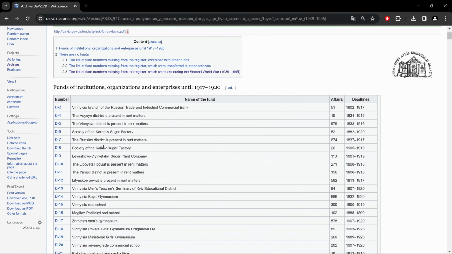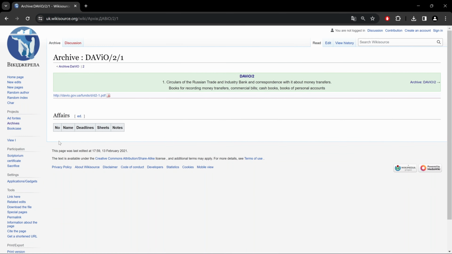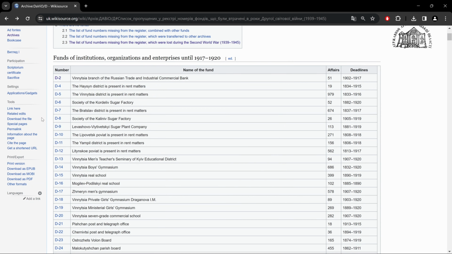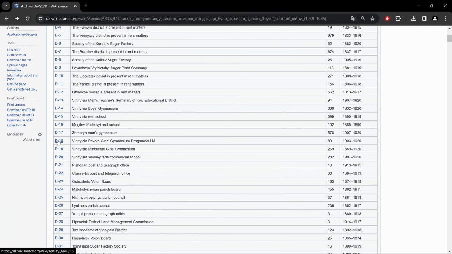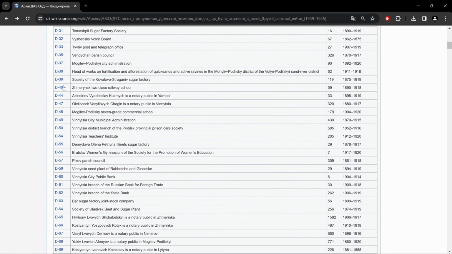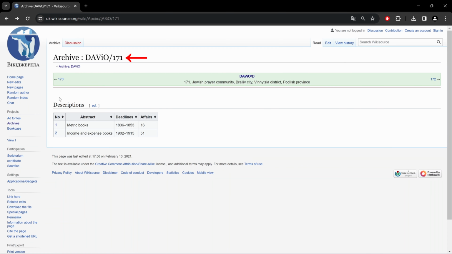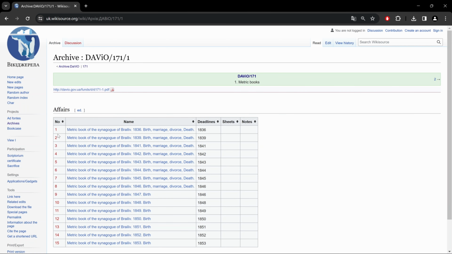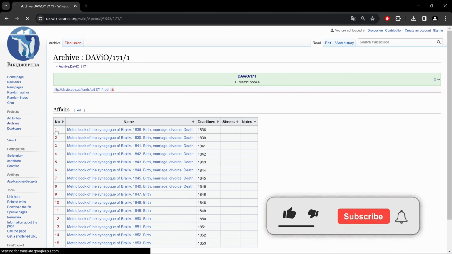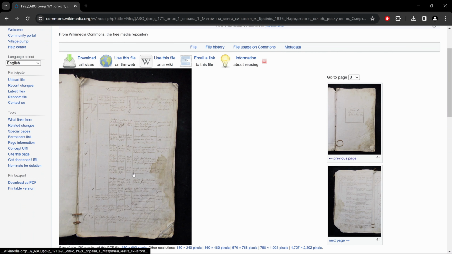Okay, now let's look at a few of these. If I click on the first one, description 1, I have no cases. If I go a little lower, still no cases. But if I scroll down and look a little lower, font 171 has 2 descriptions. Let's look at the first one. Here we have red case numbers, which if we click on one of them, brings us to this page again. But the title is blue, and if we click on that, it brings us to that book. There we go.